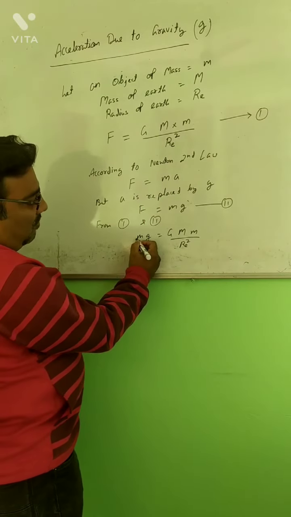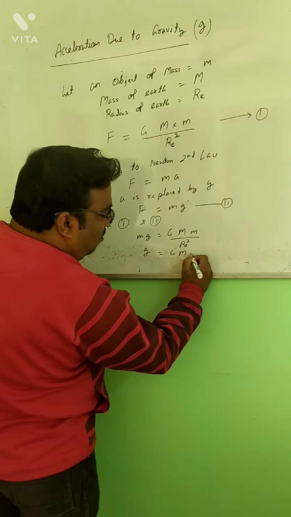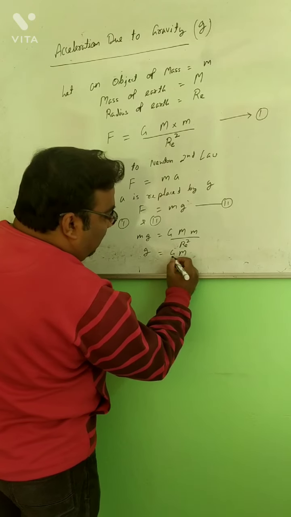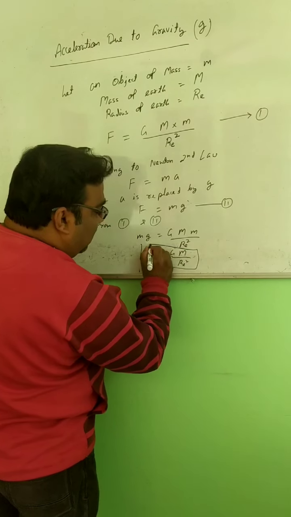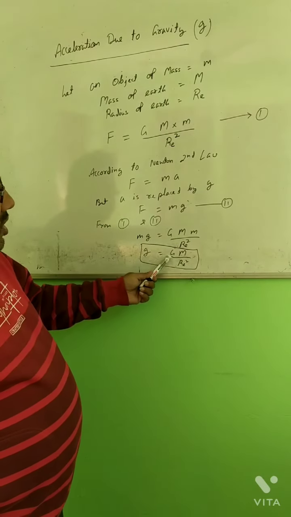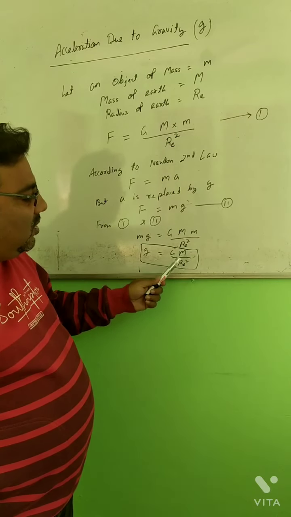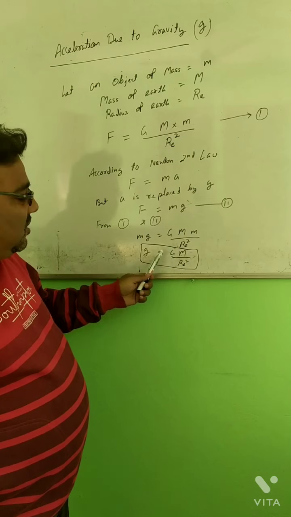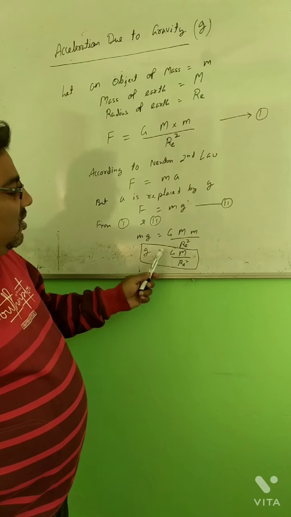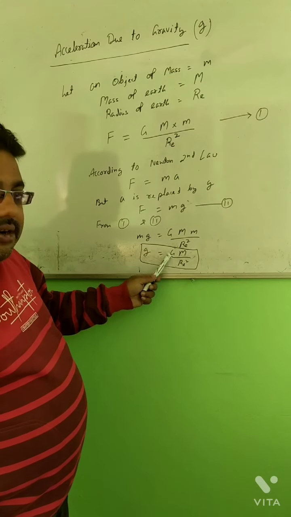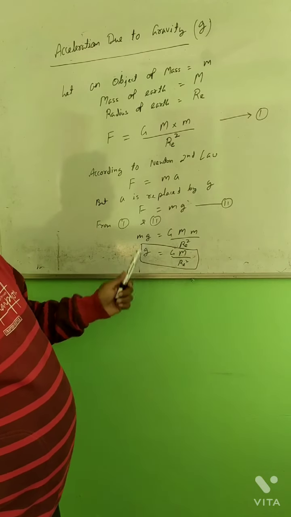Now from here, small m gets cancelled from both sides. So this implies that g is equal to capital G into M by RE square. That means acceleration due to gravity is equal to capital G, the universal gravitation constant, capital M, the mass of Earth, over the radius of Earth squared. This value does not depend upon the small m, the mass of an object. It depends upon the universal gravitation constant, the mass of Earth, and the radius of Earth squared. So that is the answer to both the questions.